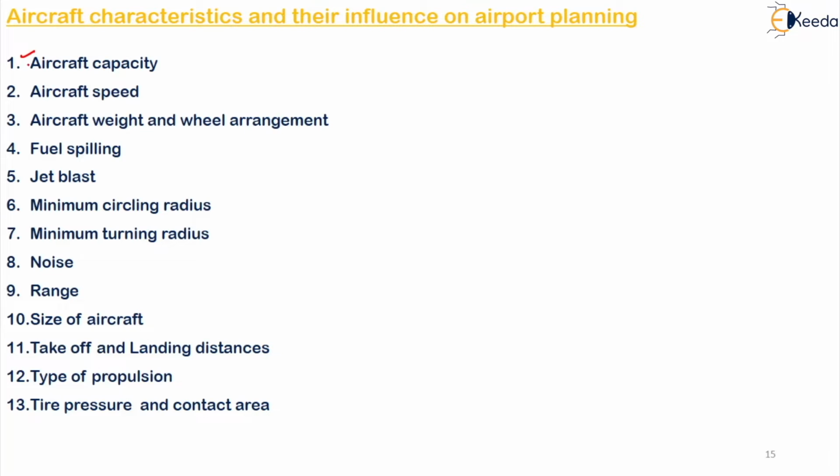So the first one is the aircraft capacity, second is the aircraft speed, third is the aircraft weight and the wheel arrangement, fourth one is the fuel spilling, fifth is the jet blast, sixth is the minimum circling radius, seventh is the minimum turning radius, eighth one is the noise, ninth one is the range, 10th one is the size of the aircraft, 11th is the takeoff and landing distances, 12th one is the air propulsion, and the 13th one is the tire pressure and contact area. So let us discuss one by one each one of them.